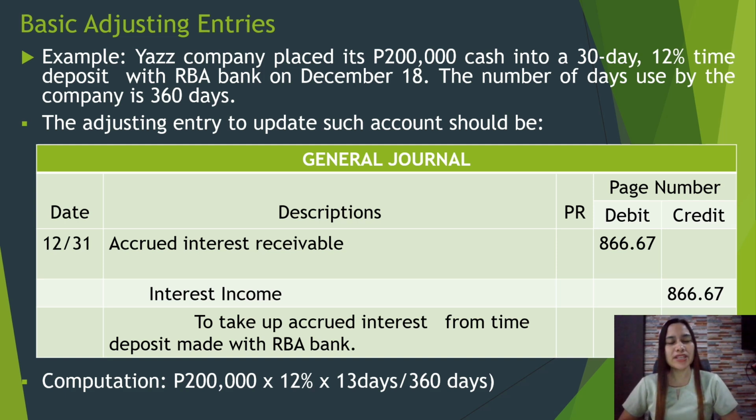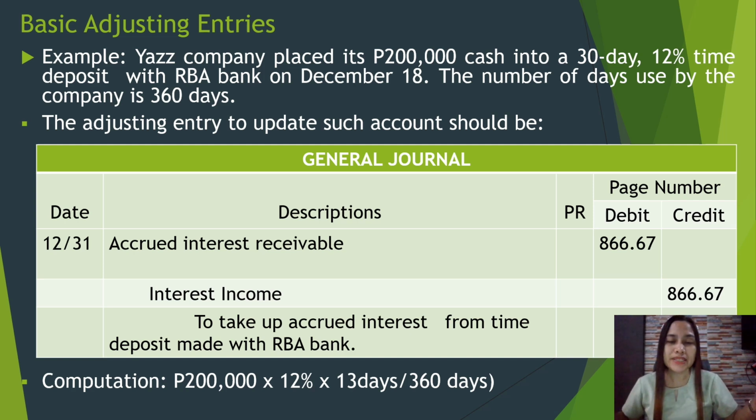So the computation is as follows: 200,000 cash placed in this 30-day, 12% time deposit, times 12%, times 13 over 360 days. So where did we get this 13 days? December 31 less December 18 equals 13. So 13 is the span of days from December 18 to 31.